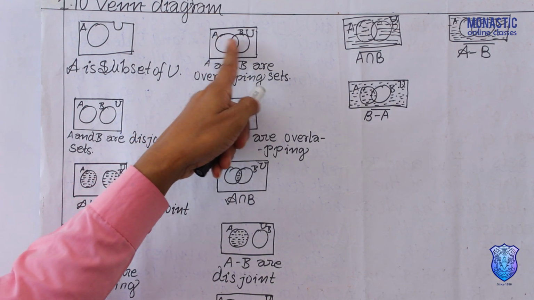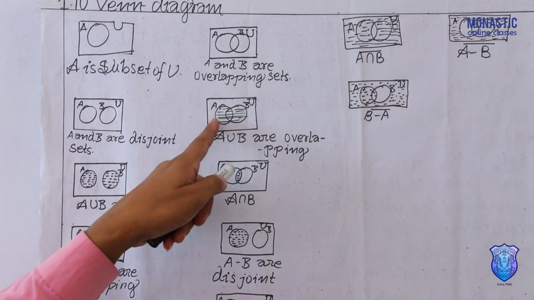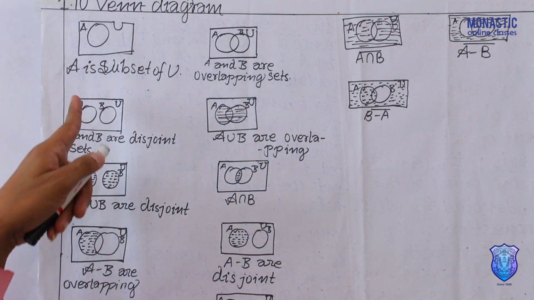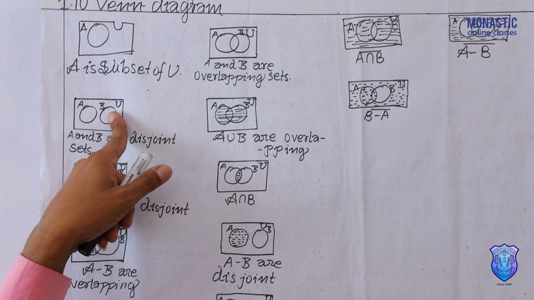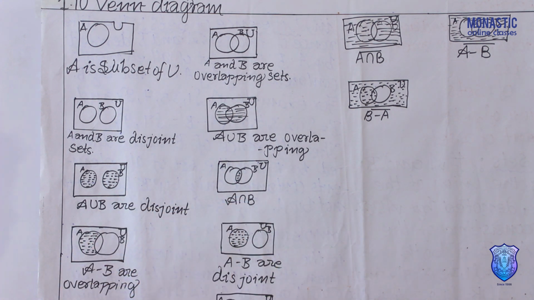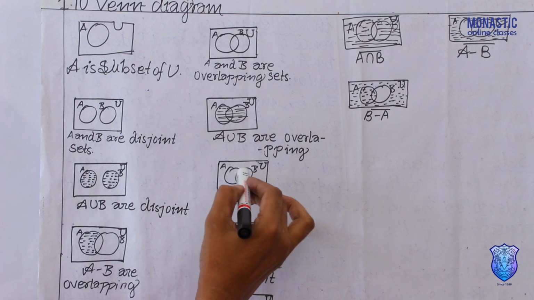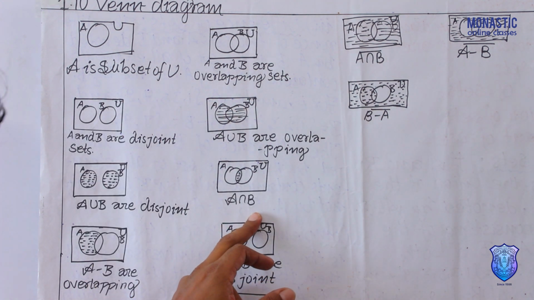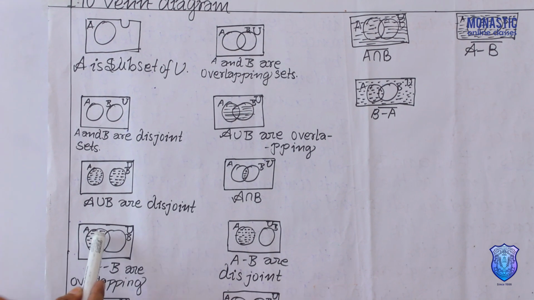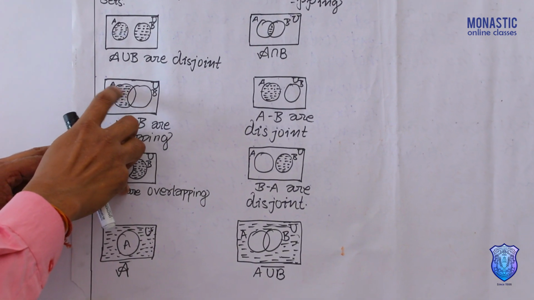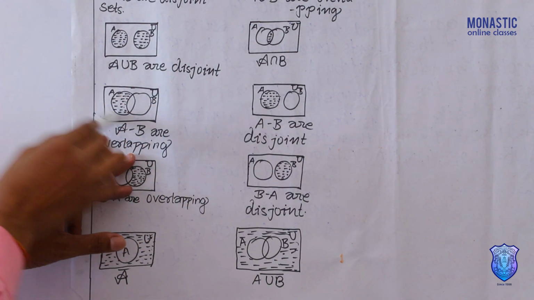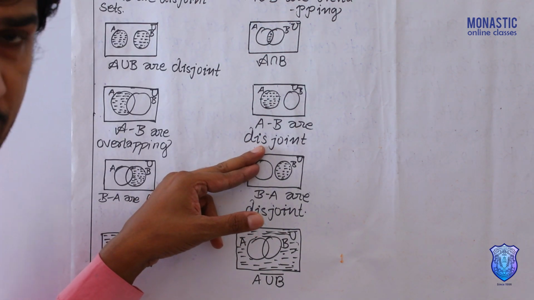In this, if whole A and whole B are colored, it means A union B. For disjoint sets, if A is colored, B is colored, it means A union B. Similarly, for intersection, means this part, the common part is colored, it means A intersection B. Similarly, in A and B, if only A, this part is only colored, it means that is A difference B. Similarly, for disjoint, same thing.